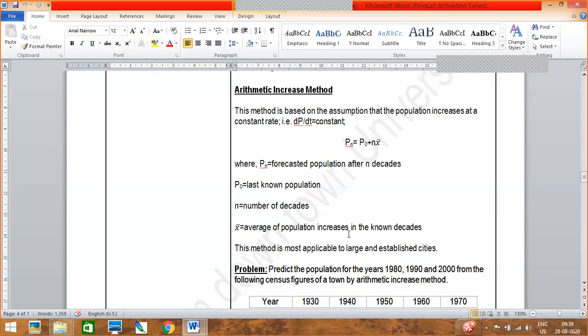Okay. In today's class we will be solving 3 numericals. Write down the formula. Write down the notations. Write down the notations also.